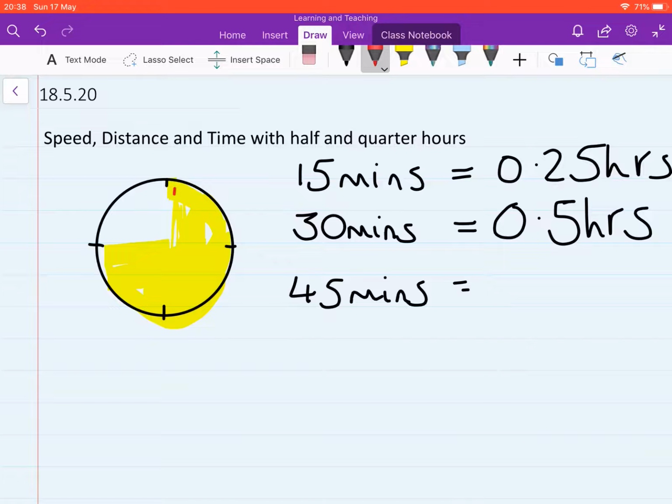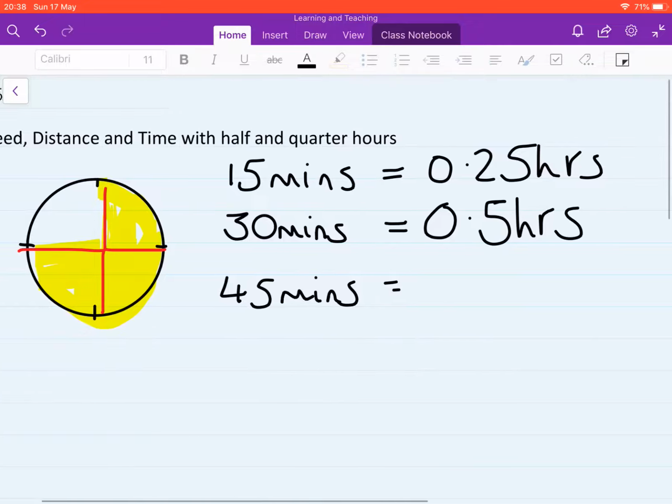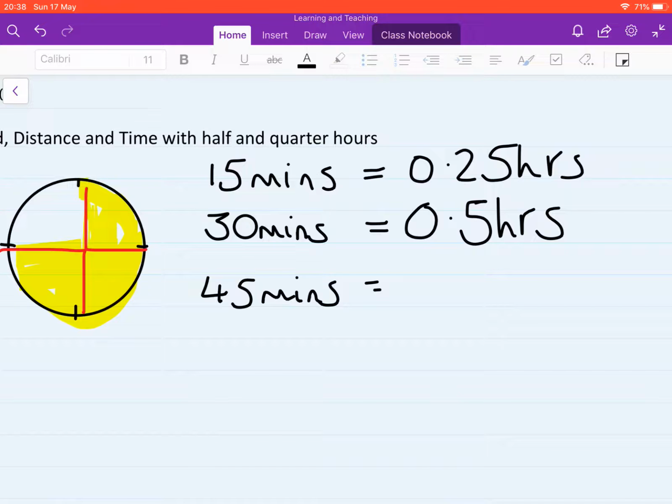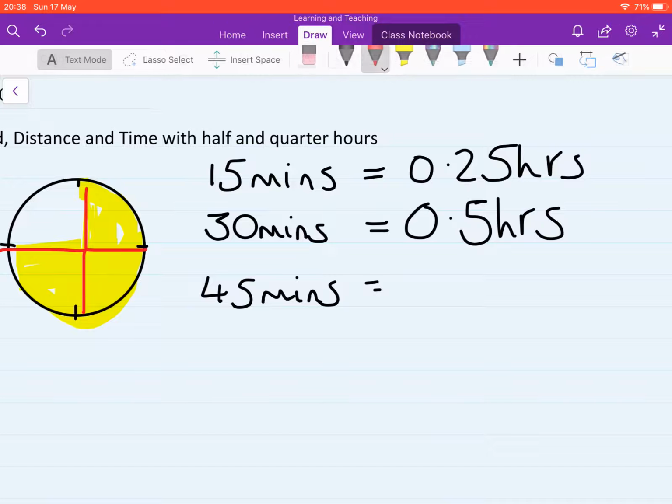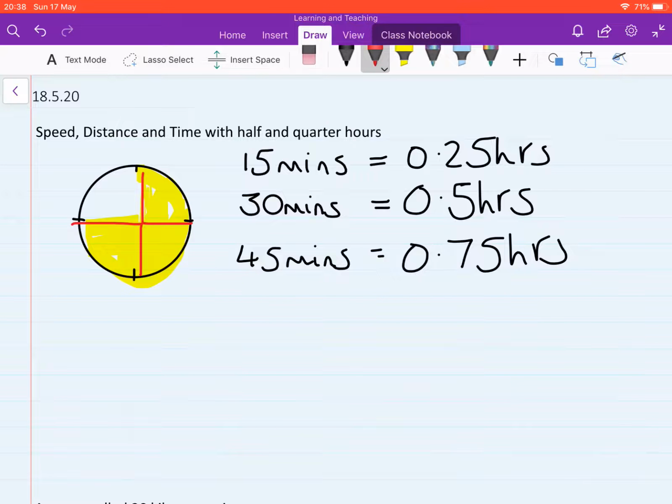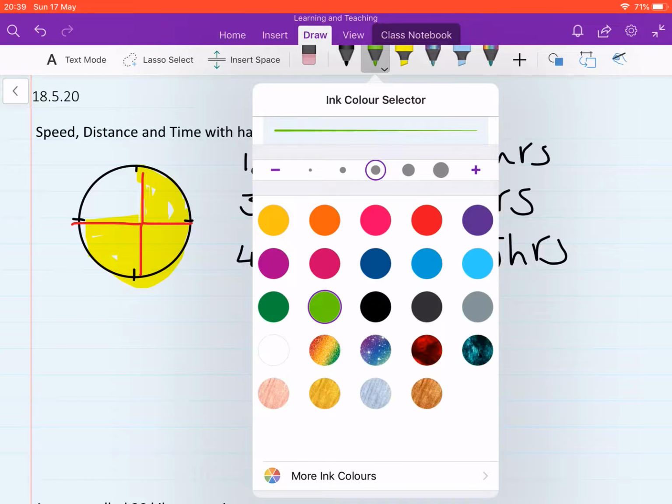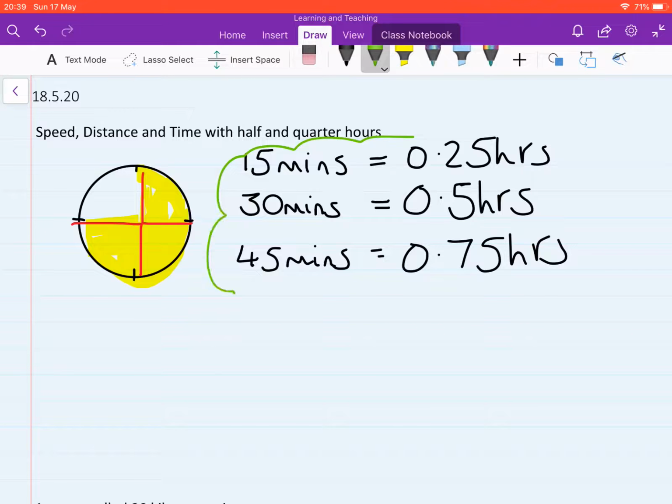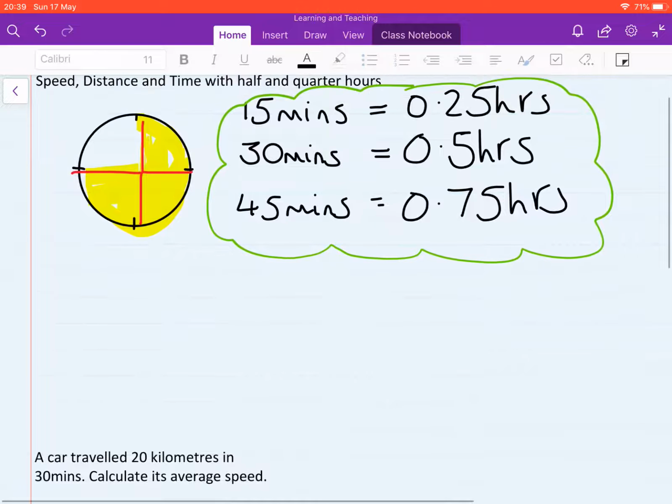Okay, so 45 minutes would be 1/4, 2/4, so 45 minutes is 3/4 of an hour. So if we said I'll see you in 3/4 of an hour, we mean 45 minutes. So 45 minutes is 3/4. 3/4 is the same as 0.75 hours. Okay, can I ask you please, see this bit here? I'm going to circle it. Can you please make sure you've got this bit circled or bubbled or highlighted or something just to highlight it as important? Okay.